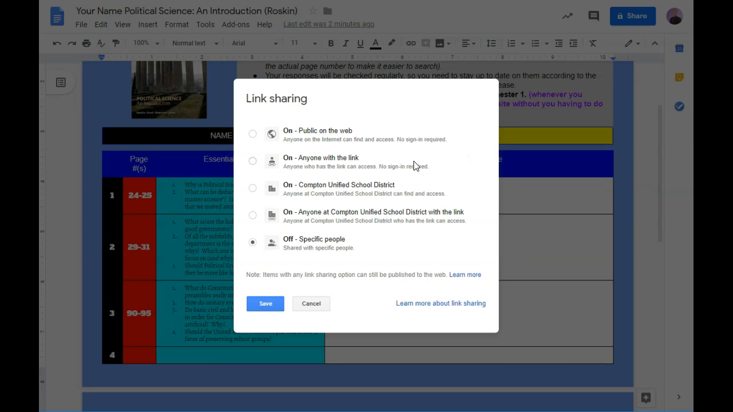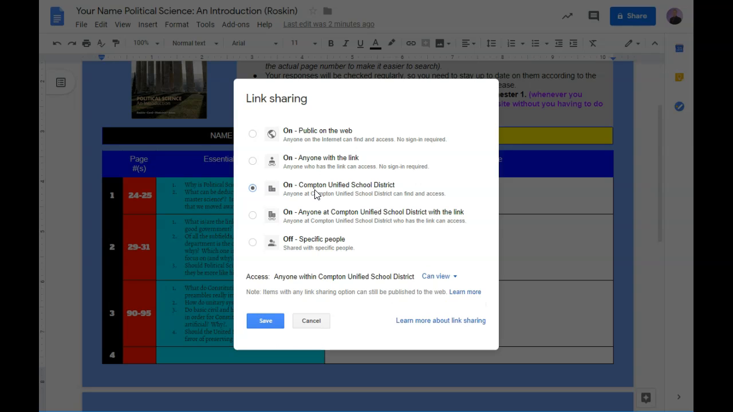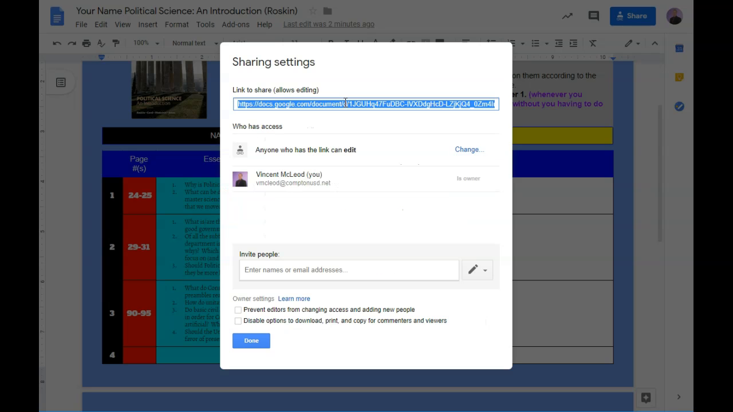Click on it. What I would prefer you to do is with the link. It should be this one, okay? Even though we normally do this one, the Compton Unified School District, I just want you right now to do anyone with the link. And I need you to come down here where it says access, anyone, no sign in required. I need you to change that to can edit, please. Okay? Once it is that and can edit, click save, and it's going to show up here.